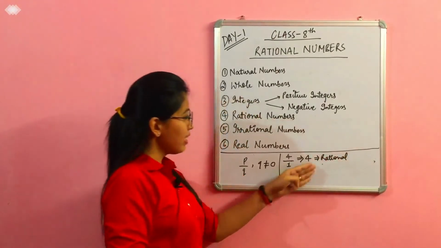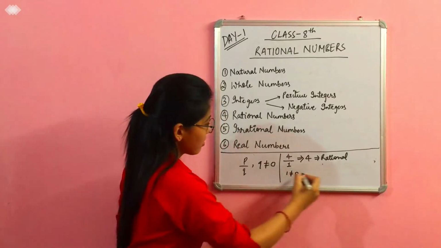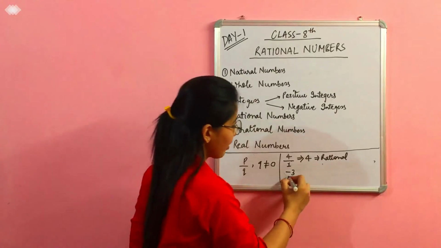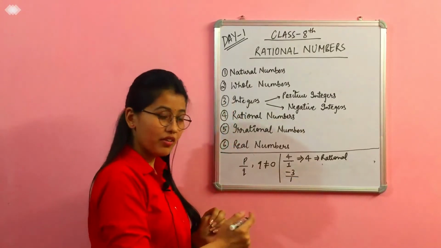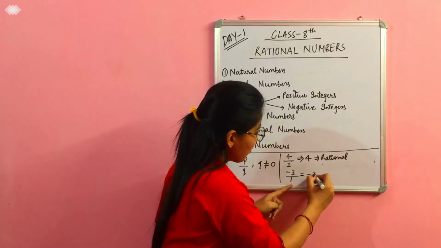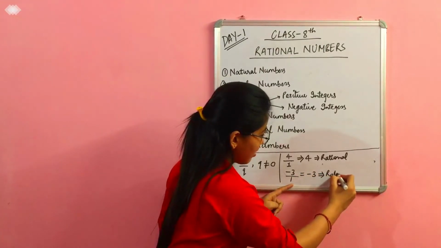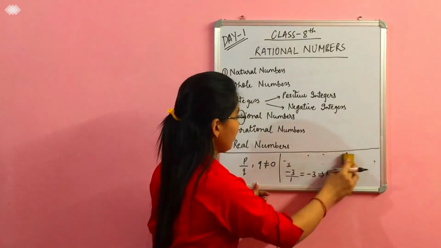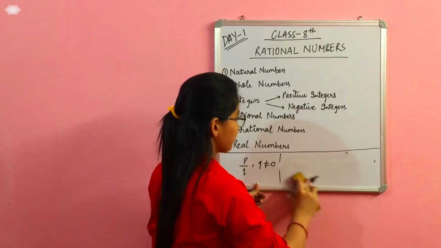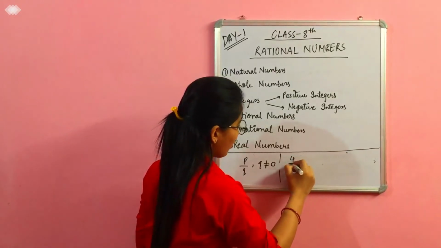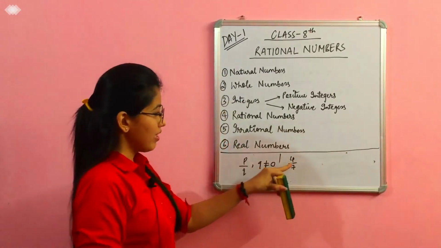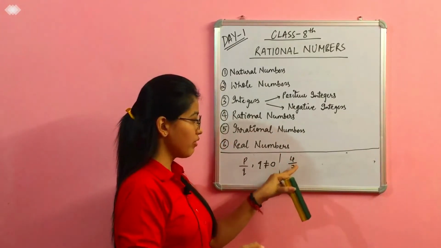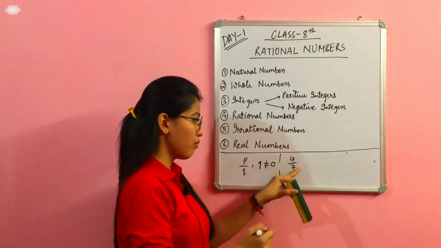Similarly, if I say minus 3, we can write minus 3 as minus 3 upon 1, so this is equal to minus 3, which is also a rational number. Similarly, let us say there is a simple fraction, 4 upon 7. Is this fraction a rational number? We can write this fraction in the form of P upon Q.